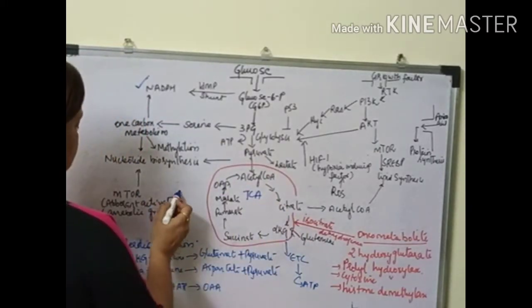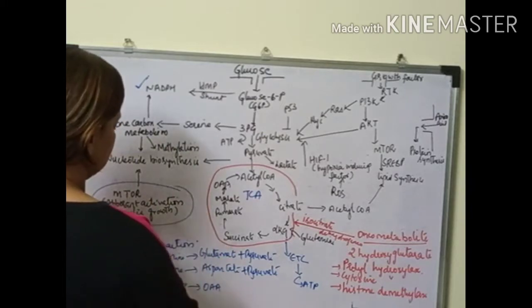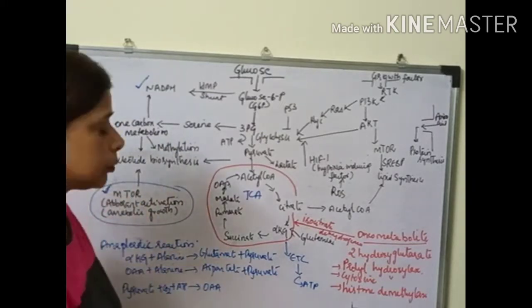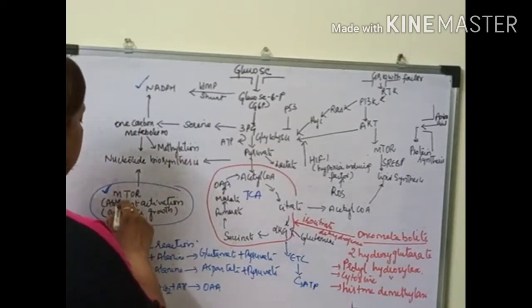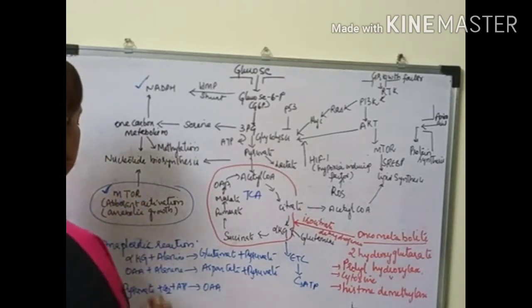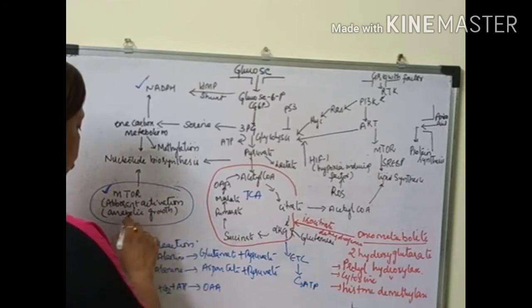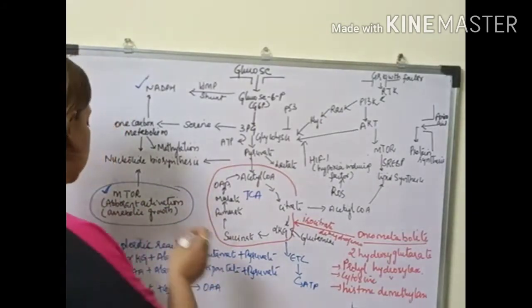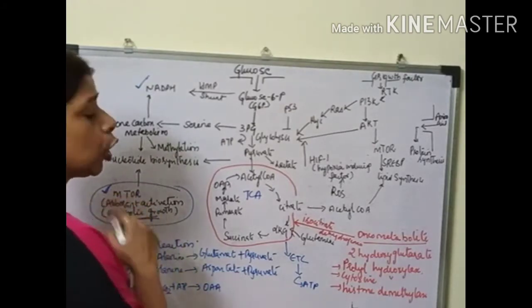Now all these processes are regulated by one important regulator, mTOR, that is mammalian target of rapamycin. The aberrant activation of mTOR, which is seen in most cancers, shows high anabolic growth.